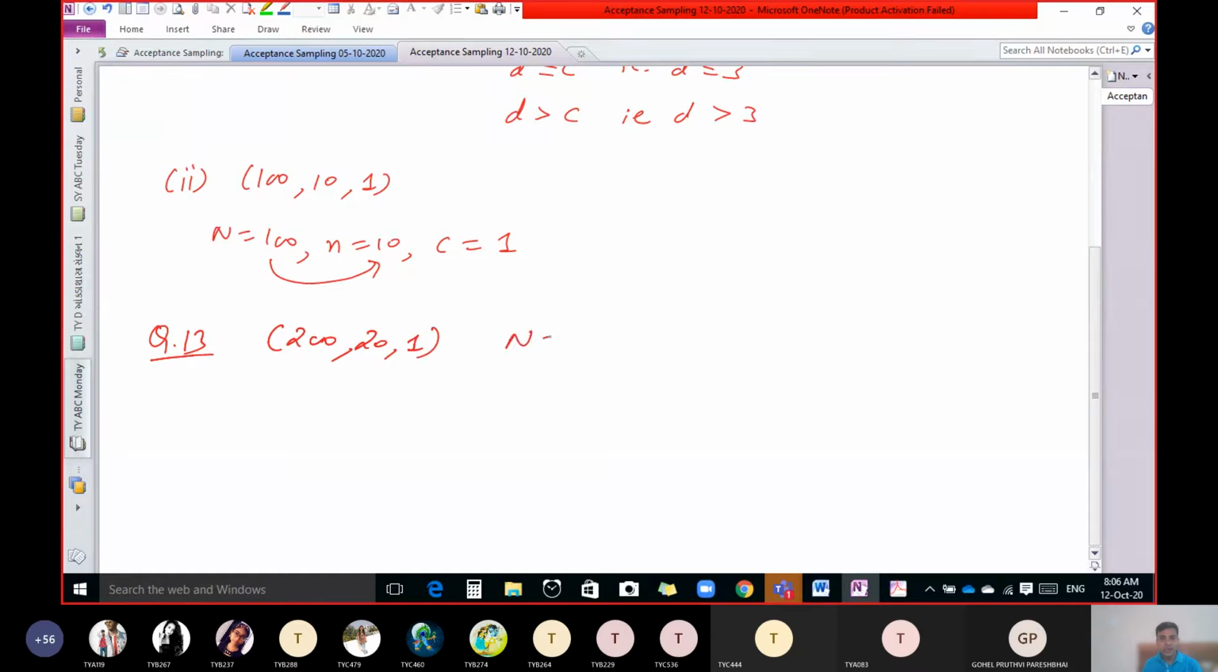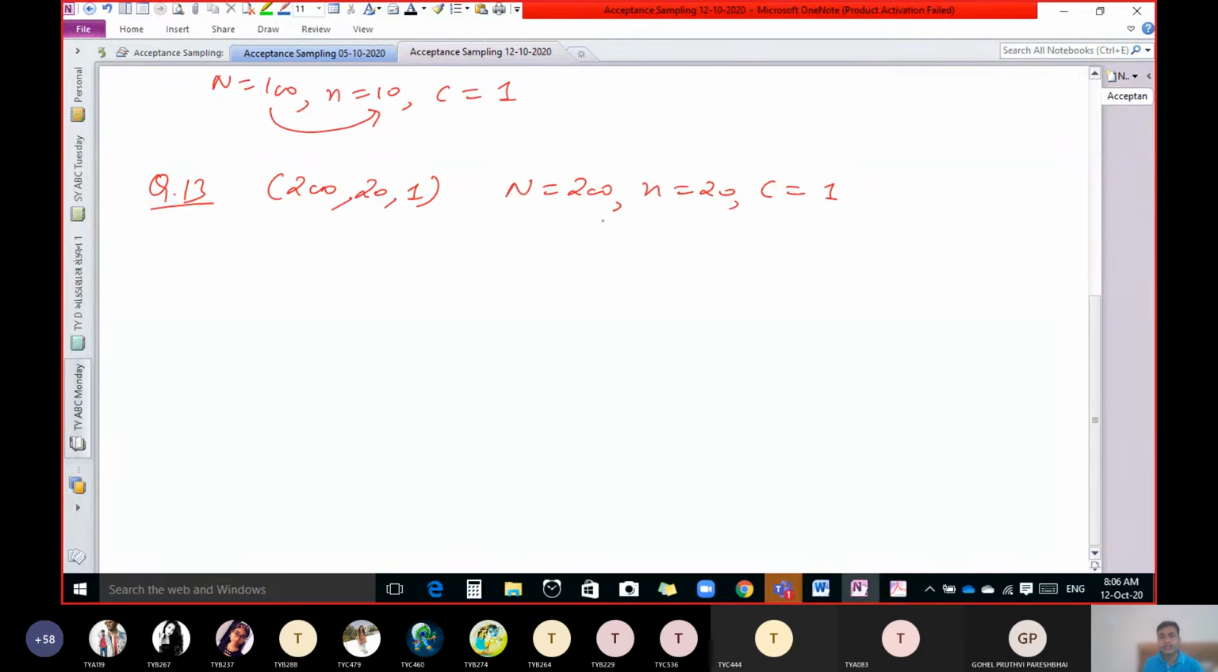Meaning of this is, here capital N is 200, small n is 20 and C equal to 1. What is the meaning of this? Select 20 units out of these 200 units randomly. Check these 20 units. If we find defective units either 1 or 0, then accept the lot. And if it is more than 1, that means 2, 3, 4, then reject the lot. That is the meaning of this.